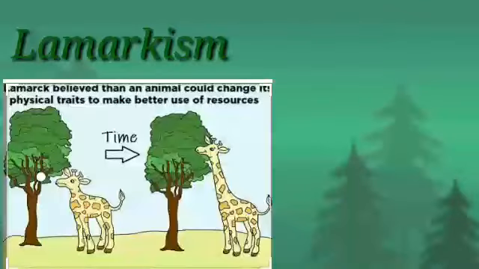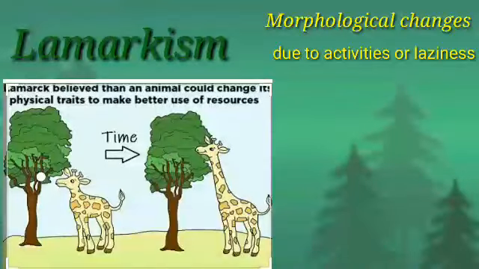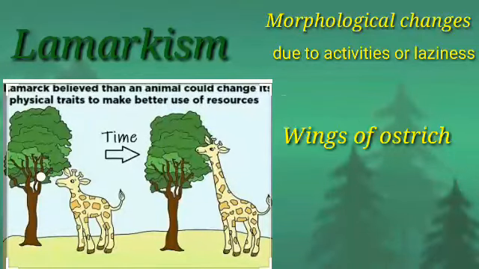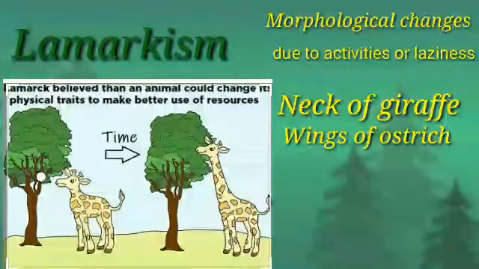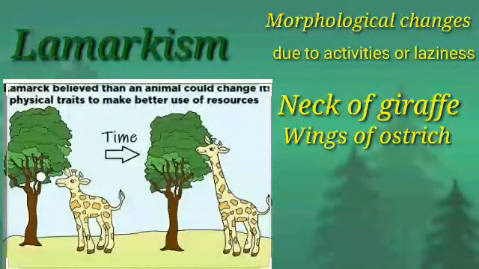Next is Lamarckism, which was proposed by Jean-Baptiste Lamarck. He said that the organisms are responsible for their own evolution. Their activities are responsible for the organs being developed or underdeveloped in the body. These morphological changes took place because of the activities or maybe the laziness of the animals. In the figure you can see that the giraffe is struggling for food, so slowly it developed a long neck. The second example is the wings of the ostrich, which it has not used, so they remain underdeveloped.